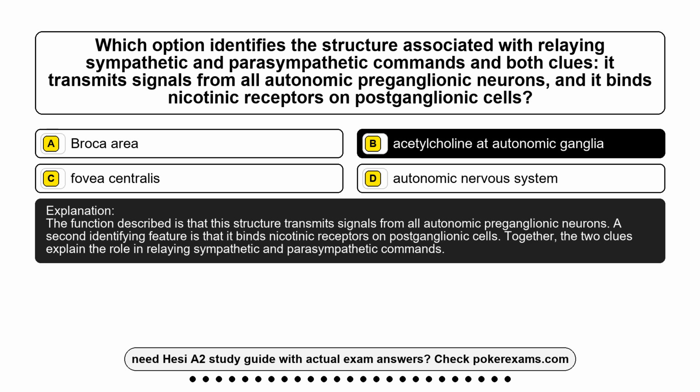The function described is that this structure transmits signals from all autonomic preganglionic neurons. A second identifying feature is that it binds nicotinic receptors on postganglionic cells. Together, the two clues explain the role in relaying sympathetic and parasympathetic commands.